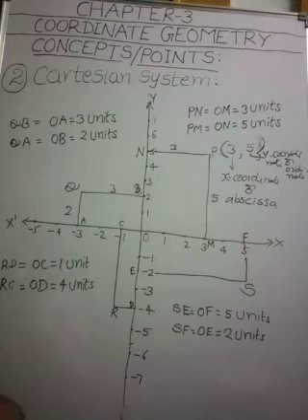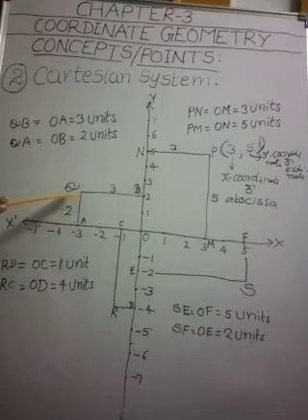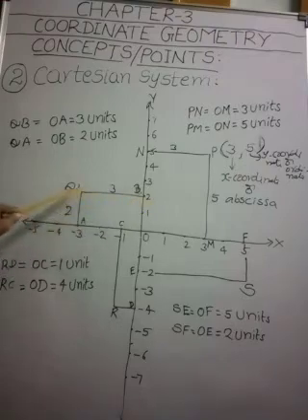Y coordinate or ordinate. Okay, my children. Similarly, let us write the coordinates of this point Q. How many units are there from the y-axis? 3 units, but along the negative x-axis.